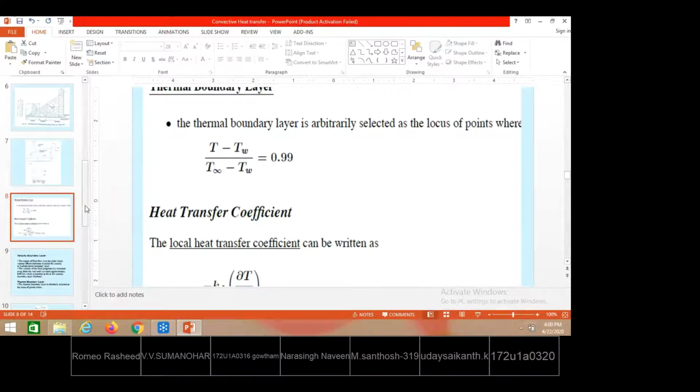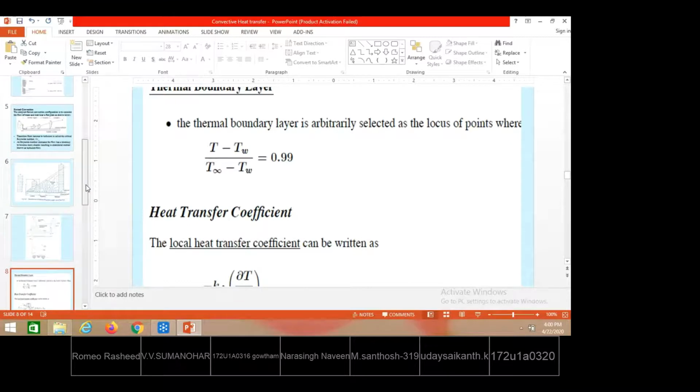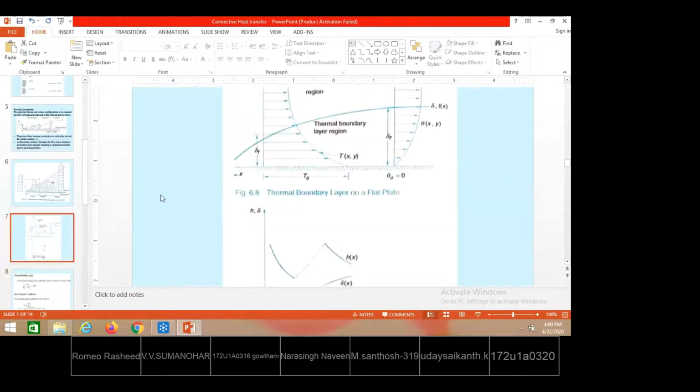So the behavior of the fluid within the boundary layer is different. Only the fluid within the boundary layer is responsible for transfer of heat from the solid surface to the fluid. In the fluid above this layer, at any height, if the fluid is flowing in this region, there will not be any heat transfer. Why? Because there is no temperature gradient in this region.